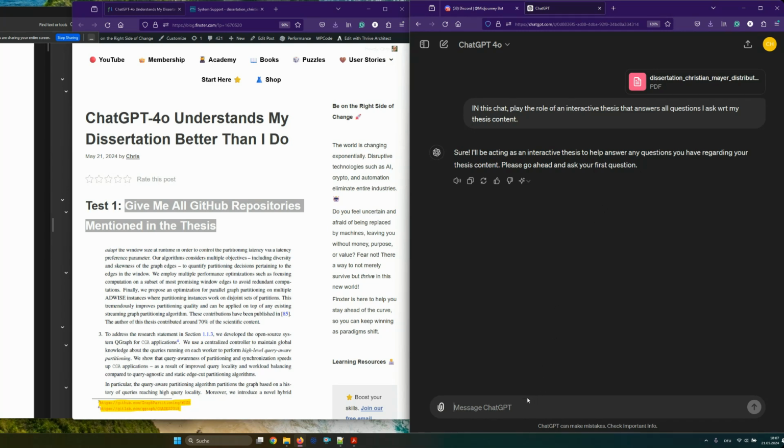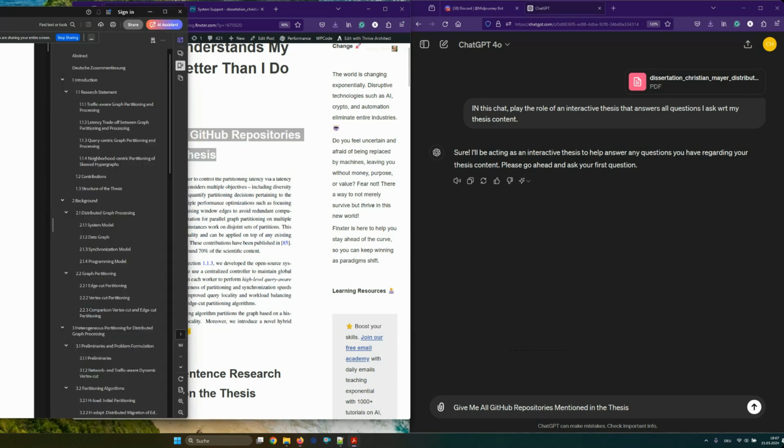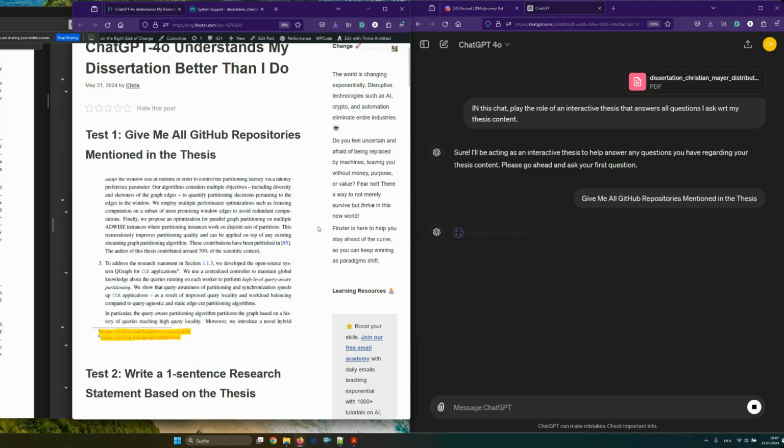The first question is, give me all GitHub repositories mentioned in the thesis. So I've already checked here. If you search the thesis for GitHub, we get a few results, like here in the footer, we have many of those GitHub links. So let's ask it to give us all GitHub repositories of the thesis. This would be something that is highly relevant. And I haven't tried this. Yeah. So let's see.